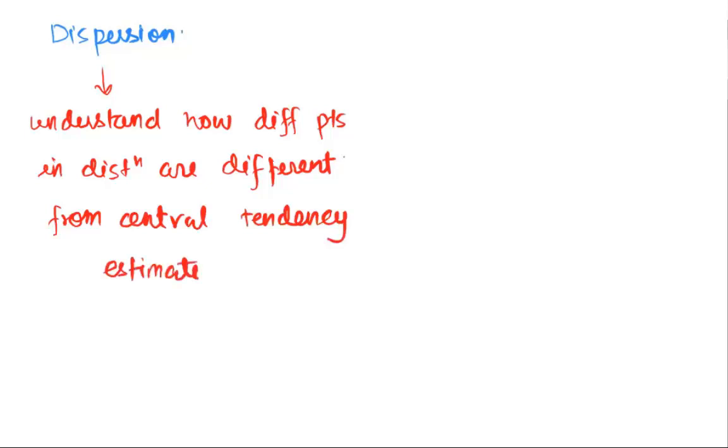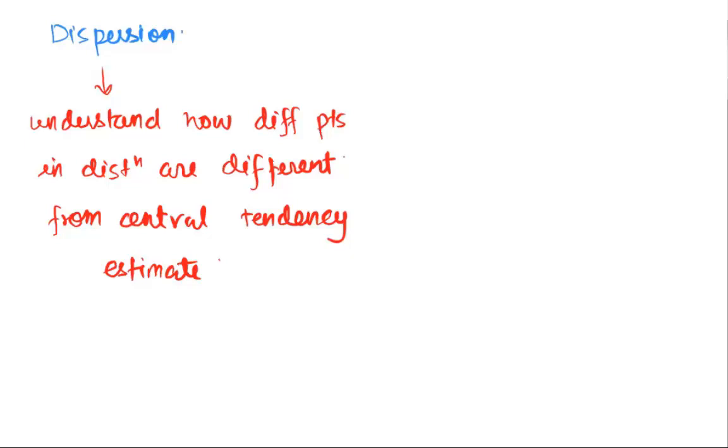Now that's the purpose of talking about dispersion. You already figured out a central tendency estimate. You want to understand how different my points in the distribution are from that central tendency estimate. I want to get an estimate of that variability, and that variability that we capture helps us understand the variance or dispersion or spread, whatever you might want to call it, but it helps us understand the dispersion in the data. Now in that direction, we've studied two approaches right now.